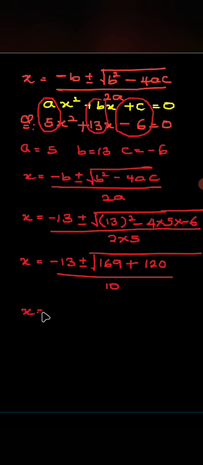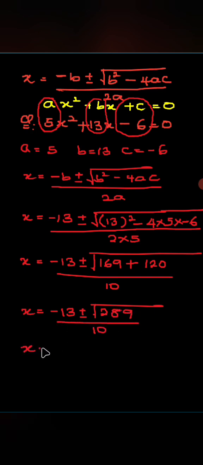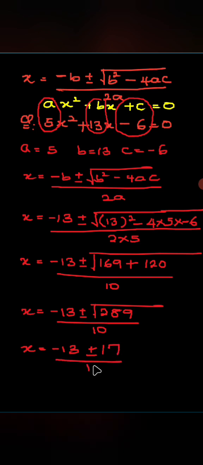So I have x equals negative 13 plus or minus square root of, when I add 169 and 120, I'm going to have 289, everything divided by 10. Then I find the square root of 289. When I find the square root of 289, I'm going to get 17, because 17 times 17 will give me 289. So this is 17 all over 10.